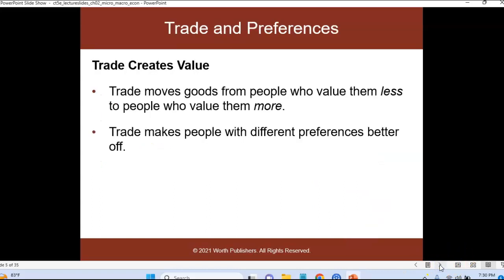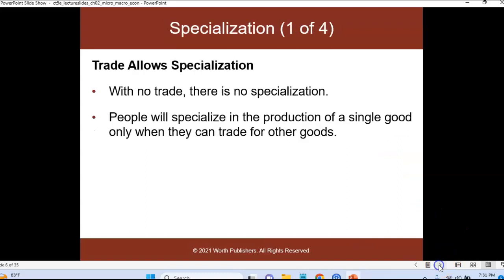When we look at trade, trade creates value. Trades move goods from people who value them less to people that value them more. So basically, the society that has too much of something to someone that needs more of something. Trade makes people with different preferences better off.